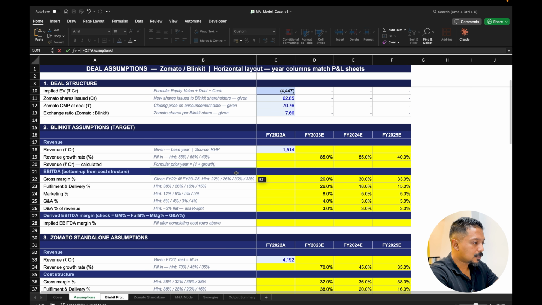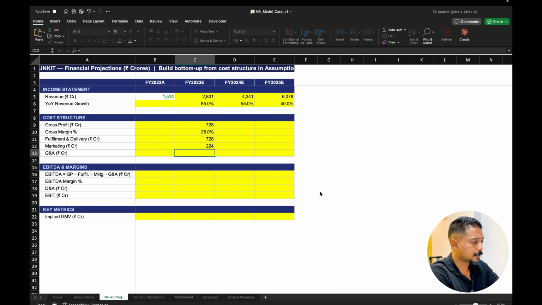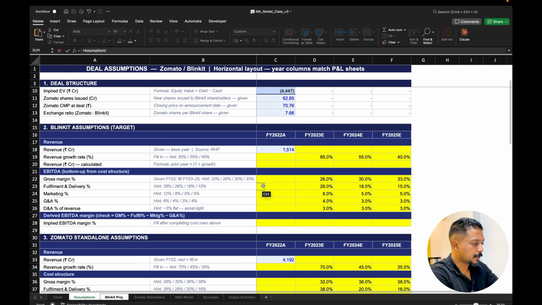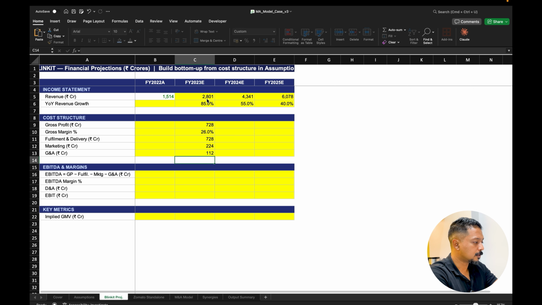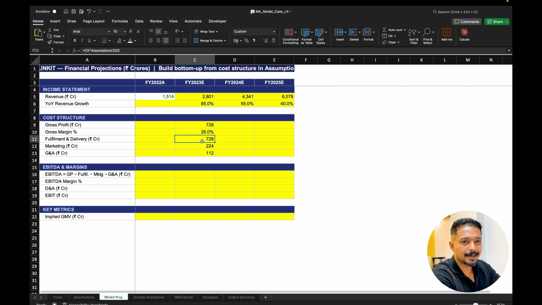So we multiply that with the marketing percentage, which is 8%, and then with G&A, which is given as 4% of the revenue. That gives us all the direct and indirect costs, which means fulfillment and delivery, marketing, and G&A.